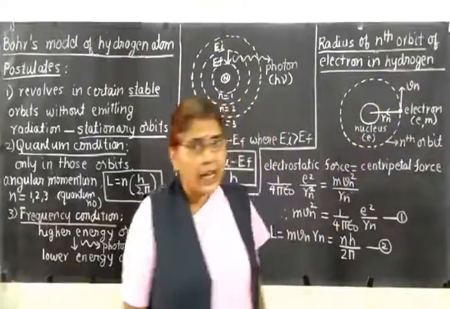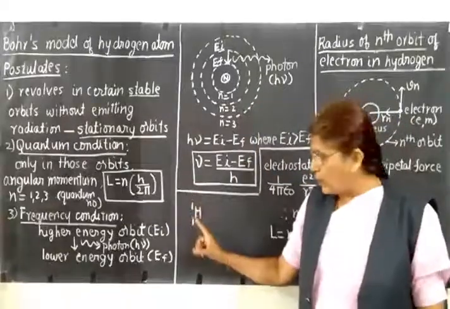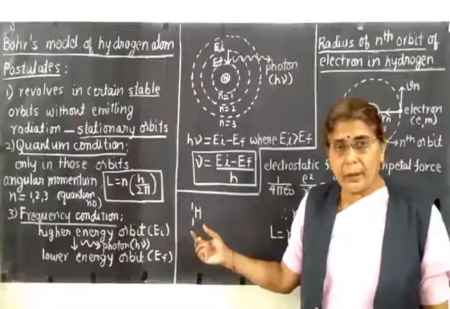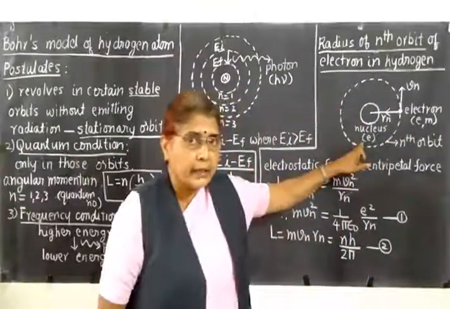Now let us find out charge on the nucleus. Hydrogen atom is 1H1. It consists of only one proton. Charge of one proton is plus e. Therefore, charge of the nucleus is also e.